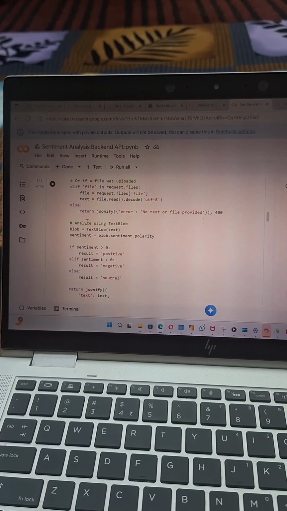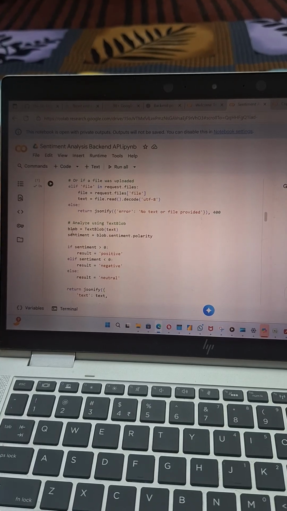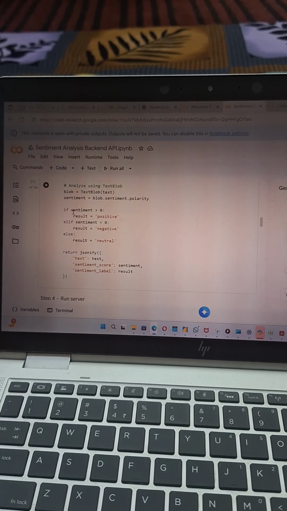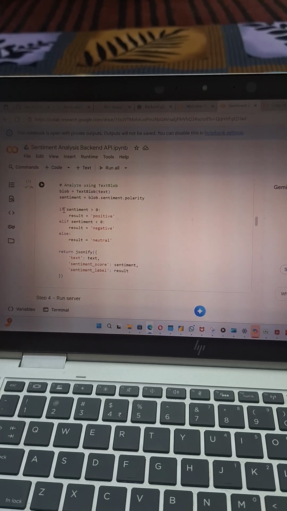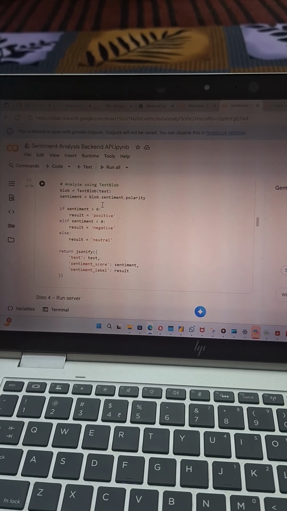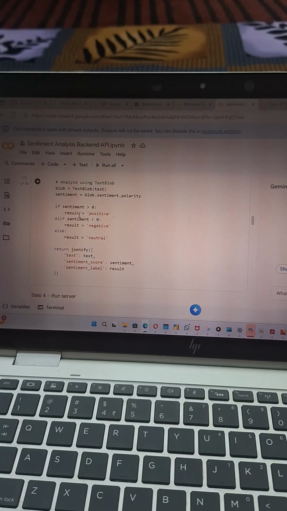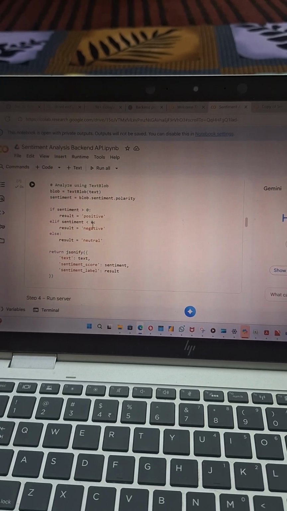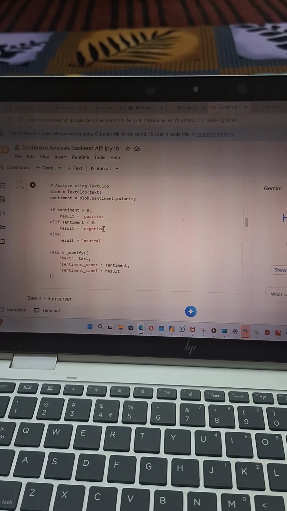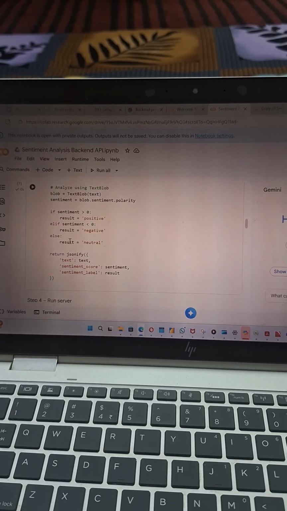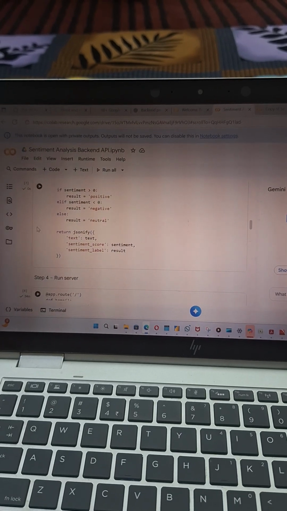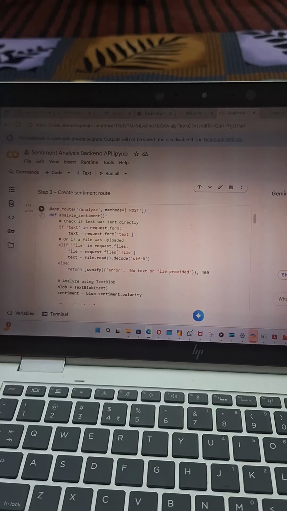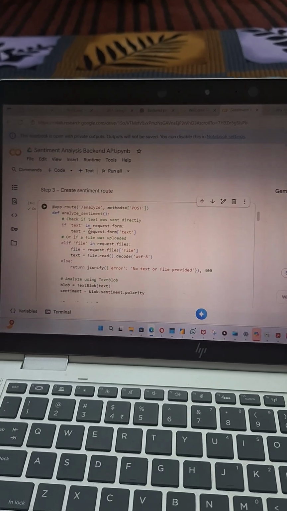Then I have analyzed using TextBlob, and its sentiment. I have written an if, elif, else statement. If the polarity is greater than 0, then the result would be positive. If it is lesser than 0, then the result would be negative, or else the result would be neutral, and then I return jsonify. Like this I have to do it, and then I will be running it, sir.